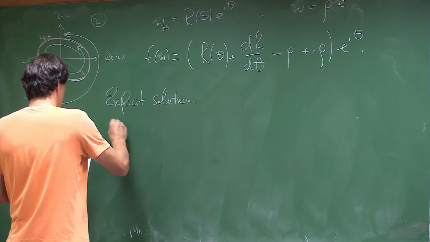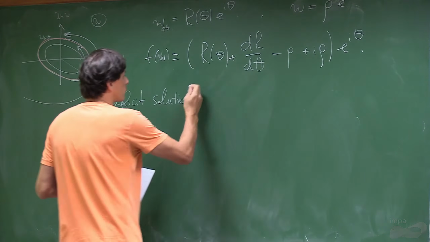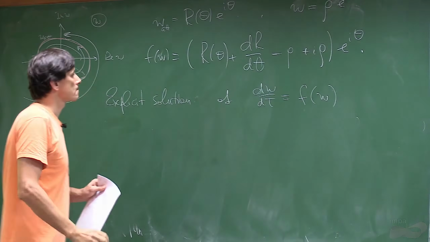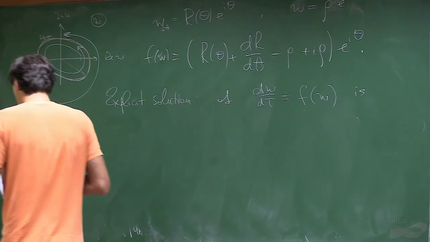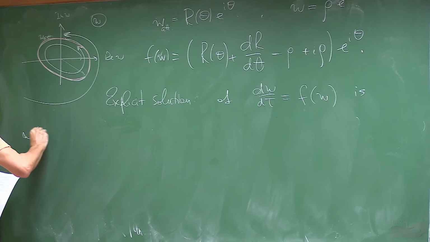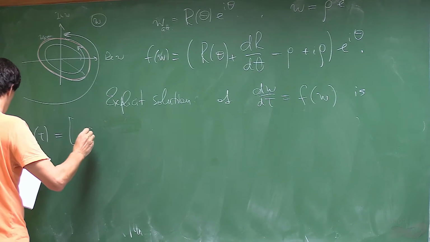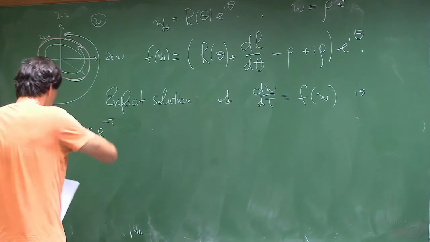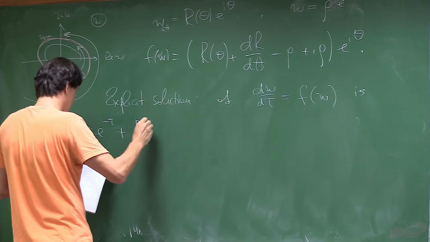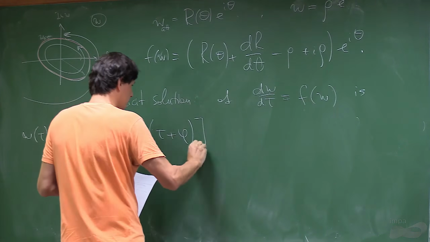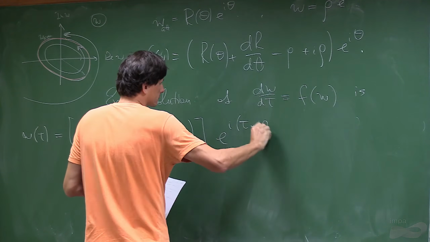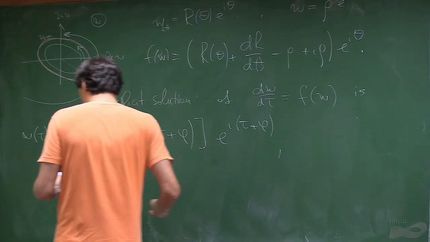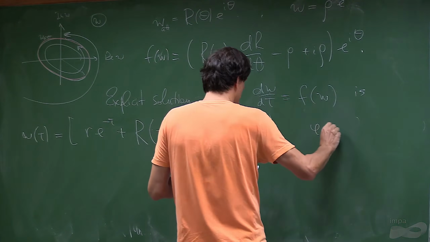So the solution of the system, which is dW d tau equal W, is W tau equal R. Here phi is given by the initial condition.